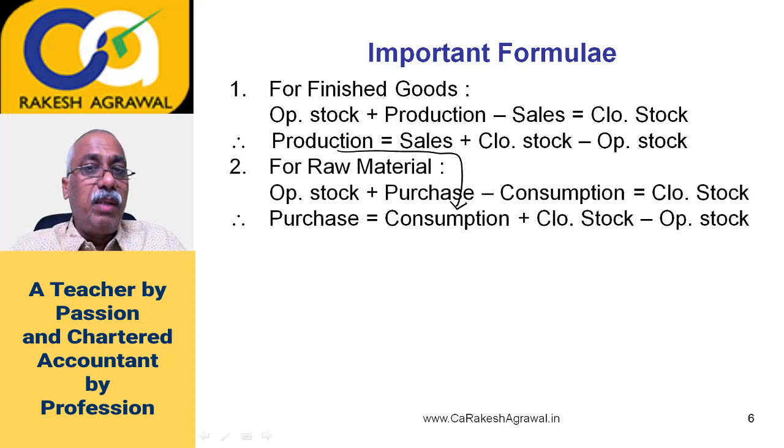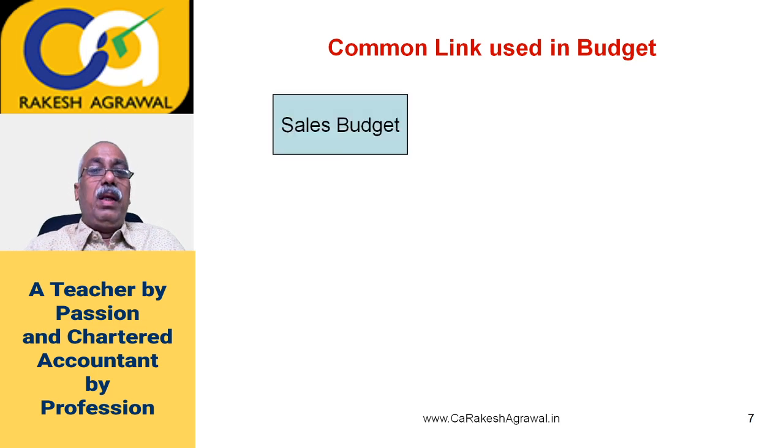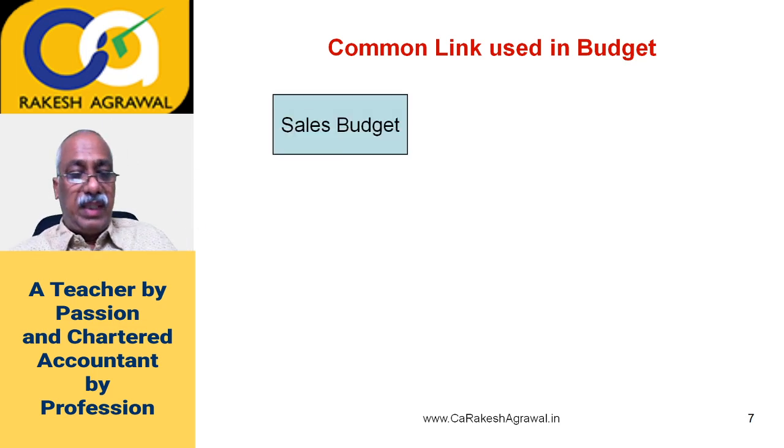Now, if you are able to see the link between this, from sales you can derive production. From production you can derive raw material consumption. From raw material consumption you can derive the quantity of raw material purchase. Correct? This is the link you should be able to visualize. So let us use that common link. This is the most common link with which you can solve maximum questions of functional budgets, right? Let us say it starts with sales.